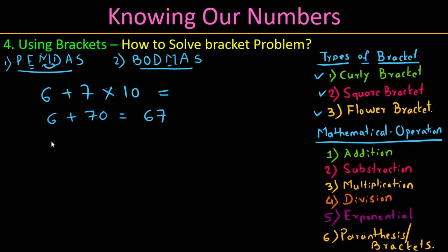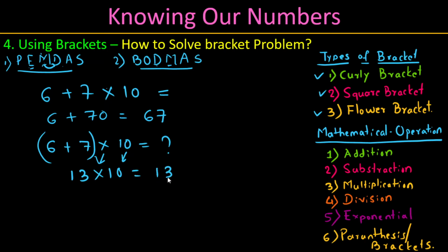Let me take the same numbers, 6 plus 7 into 10. How much? I will apply the bracket here. Once the bracket is applied, we have to solve within it first. 6 plus 7, how much? 13. Into, the bracket is opened, then bring the multiplication, bring the number 10. How much? So 130.